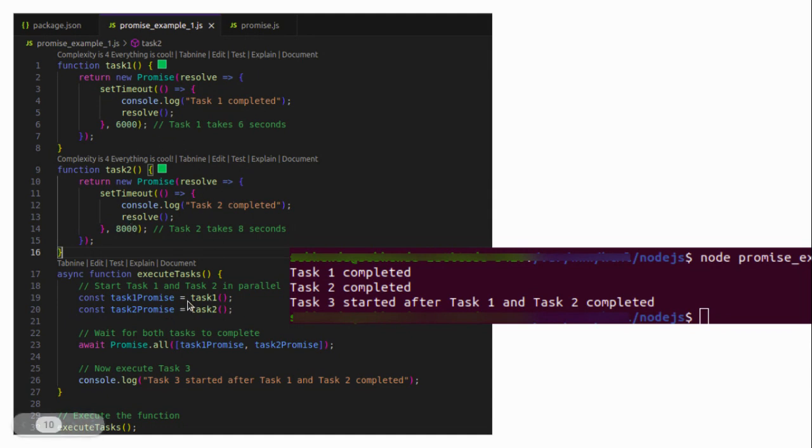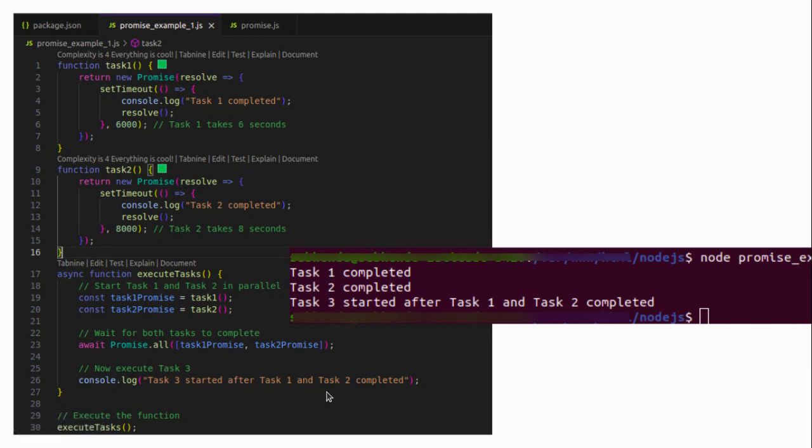But here I am not using await, so task 1 and task 2 both run simultaneously at the same time. Then under await I use Promise.all, and in the array I give the task 1 promise and task 2 promise, so it will take a maximum of 8 seconds to run both. After that, whatever task we want to execute, task 3, we execute here.